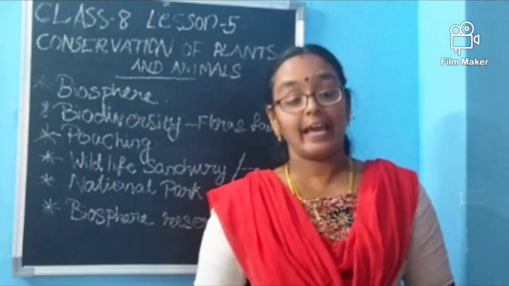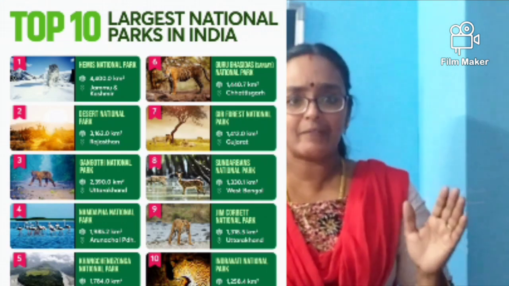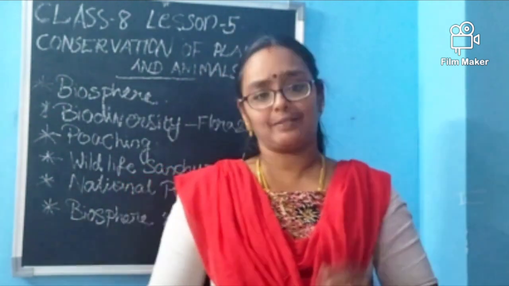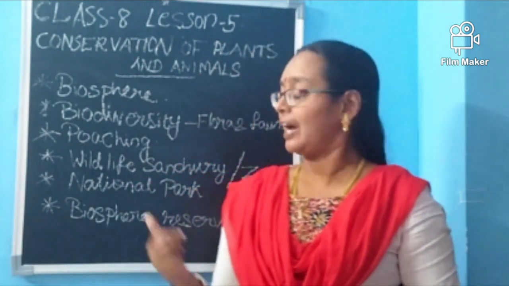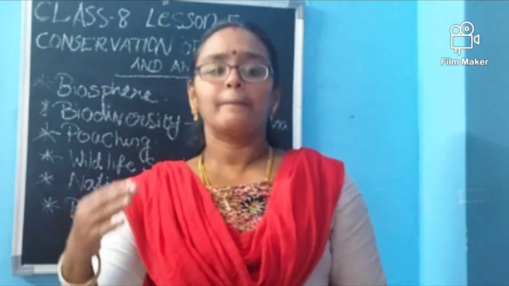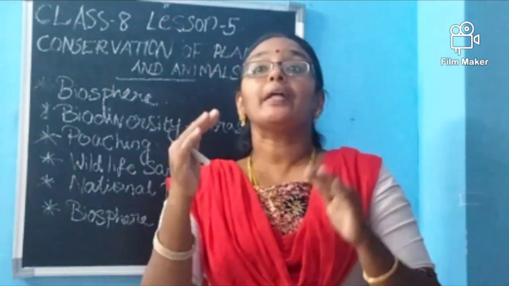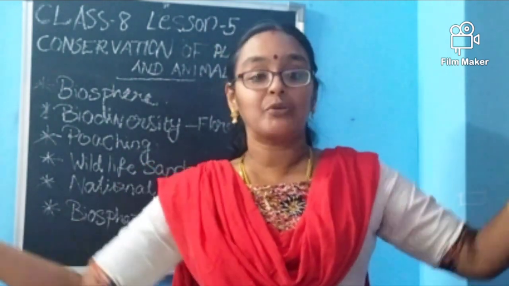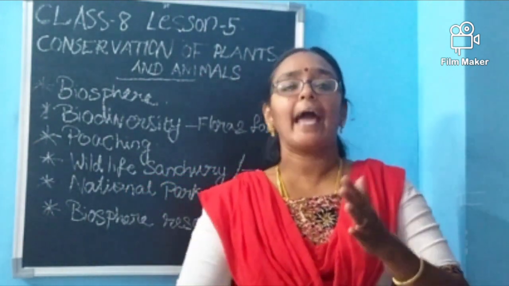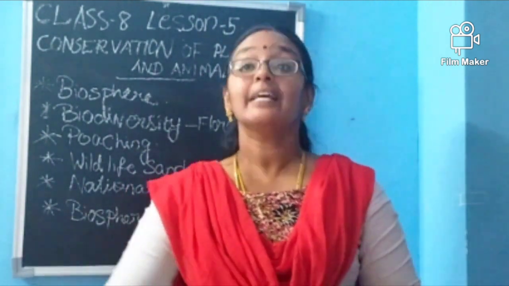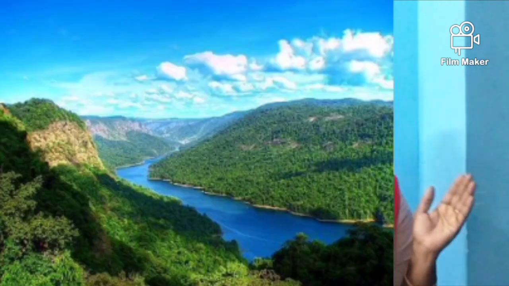What is a national park? It is a park where they conserve biodiversity. Biodiversity is conserved more in a national park. Satpura National Park is the first national park. They will ask you questions based on that, and you have to learn. Then, Biosphere Reserve. What is a Biosphere Reserve? It is a large area of forest where the government has given protection not only to animals, but also to plants and the ecosystem. Not only that, the traditional life of tribals is also protected there.